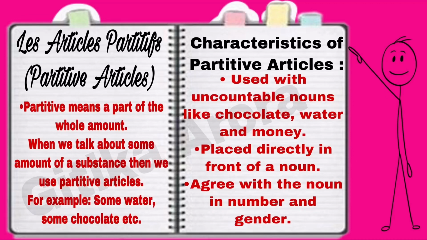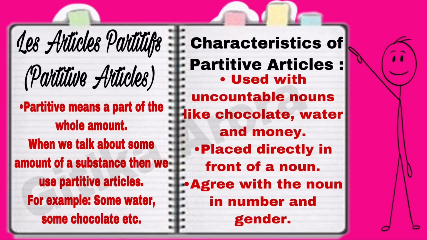Now let us understand the characteristics of partitive articles. So the first one is, it is used with uncountable nouns like chocolate, water, money, etc. Now your noun should be uncountable, okay? Second one is, it is placed directly in front of a noun. Just like an adjective, demonstrative or other articles, it is also put directly in front of a noun.